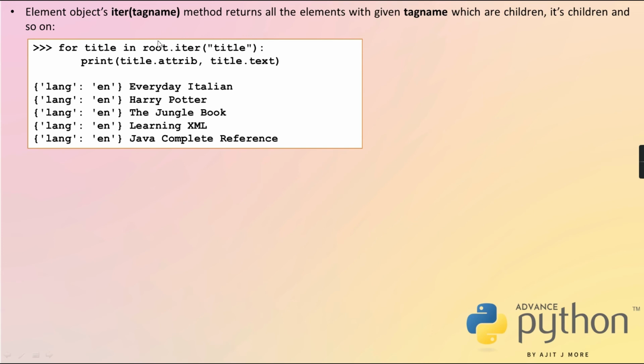And as it's going to be a list of elements, you can use a for loop to access them one by one. And after accessing one by one, you can access their attributes, their text, their tag name, everything. You understanding? Here in this case, we are accessing all the elements with the tag name title.